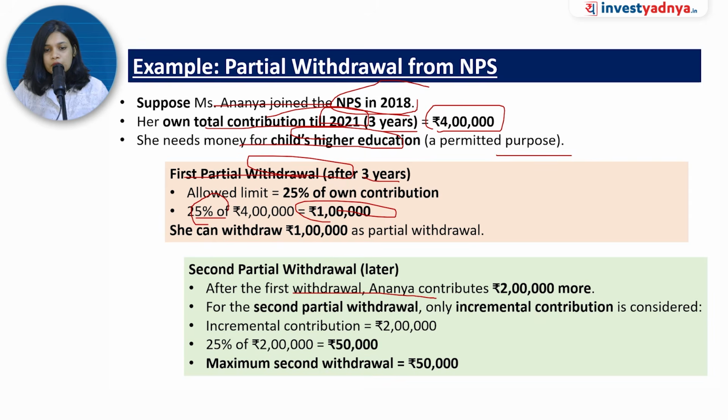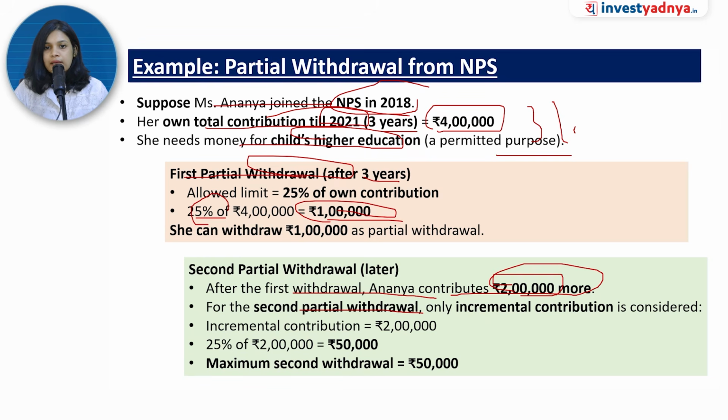Now that is the first withdrawal. What I explained? Second withdrawal में it will be limited to the incremental amount, not what is lying in the NPS corpus. So now after the first withdrawal she has contributed 2 lakh more. Second partial withdrawal, only this 2 lakh will be allowed, not the one that 3 lakh was left, right? 3 lakh plus 2 lakh उसके ऊपर नहीं.